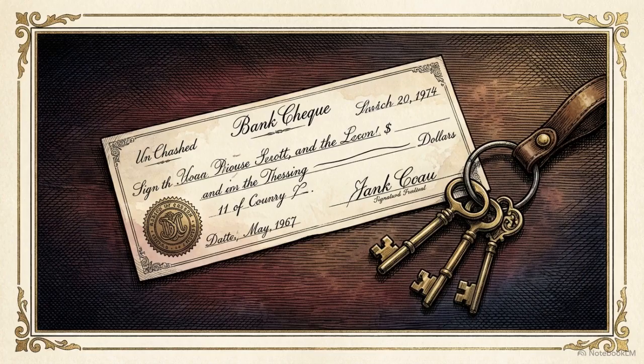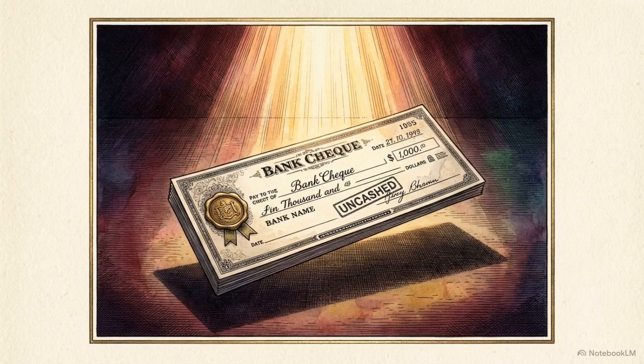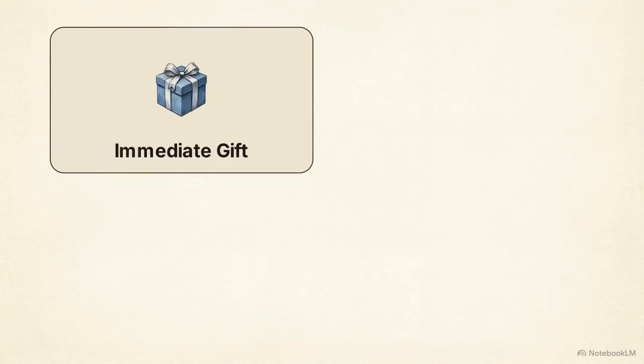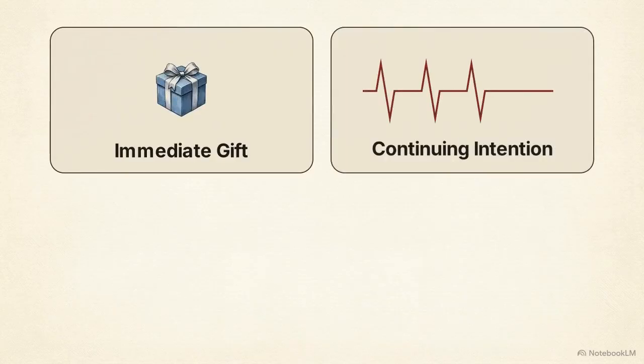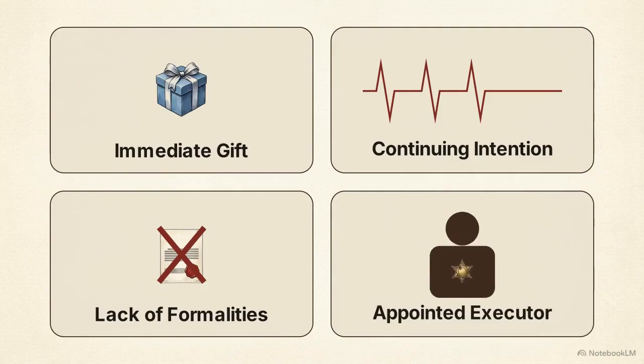Returning to our uncle's estate, we must resolve the final assets, the uncashed check and the physical property. There is a distinct posthumous rescue mechanism found in the case of Strong v. Bird. This rule can perfect a flawed lifetime gift immediately upon the transferor's death. It requires 4 strict conditions. The transferor must have intended to make an immediate lifetime gift. That intention must continue unchanged until death. The transfer must have failed solely due to a lack of formalities, and crucially, the intended recipient must be appointed as the executor of the deceased estate.